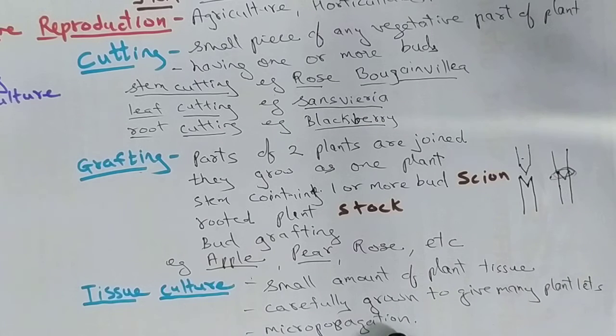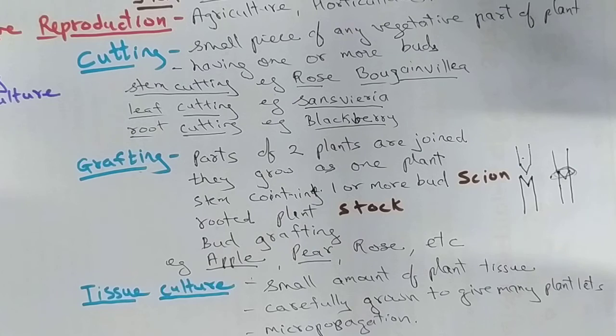That is also called micropropagation. Micro means very small. In this way, in a lab or on a single tray, you can grow hundreds of plantlets. When they grow a little bit bigger, they can be transferred to the nursery, and then they can be transferred to the field. So tissue culture is used for getting the maximum amount of plants in a short period of time.